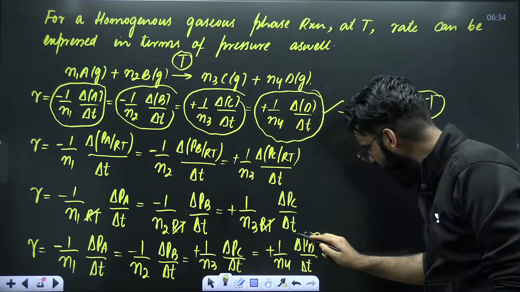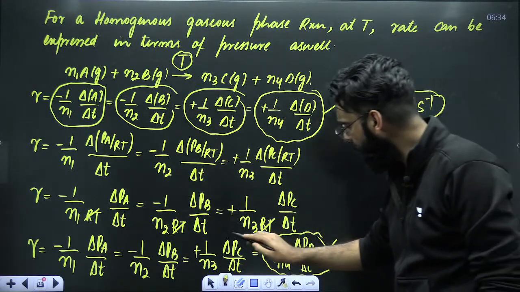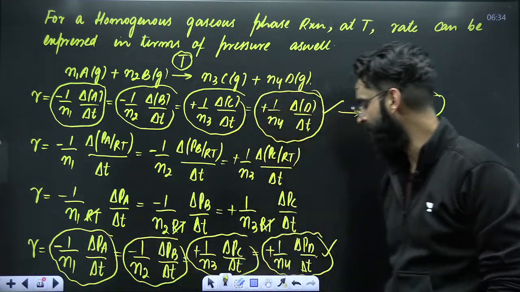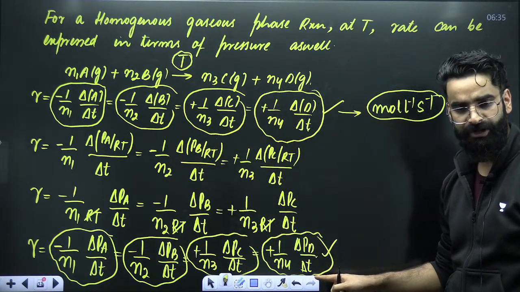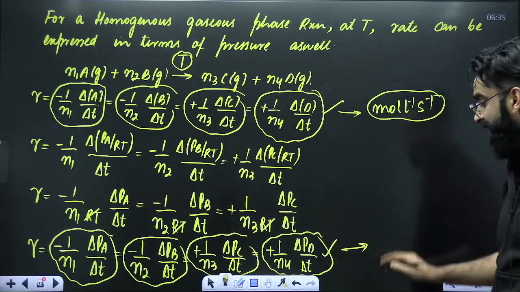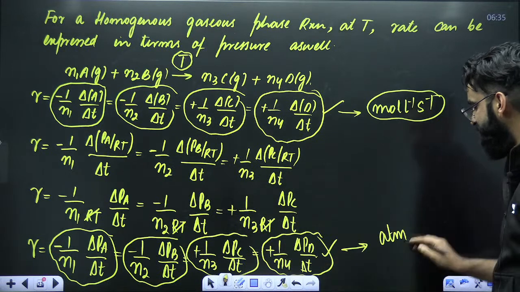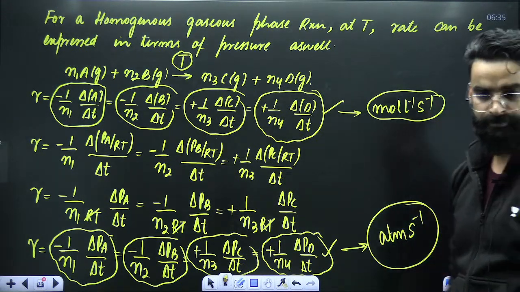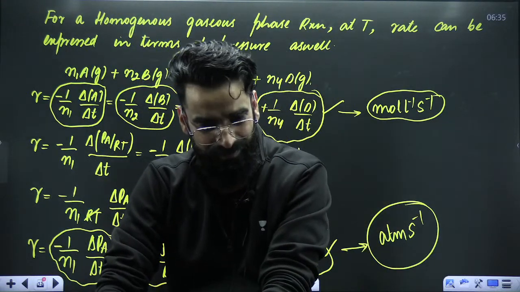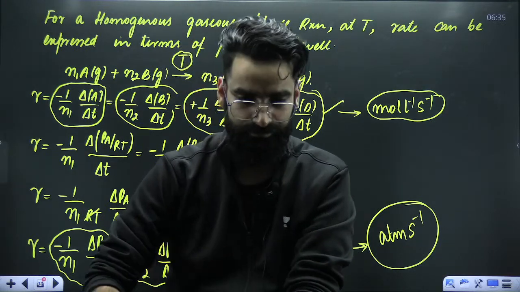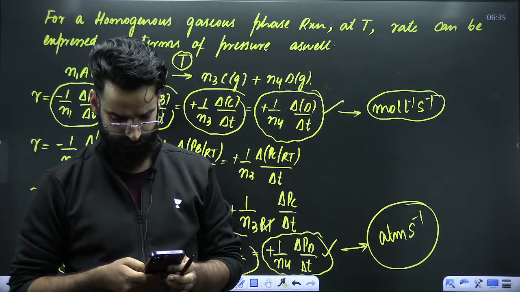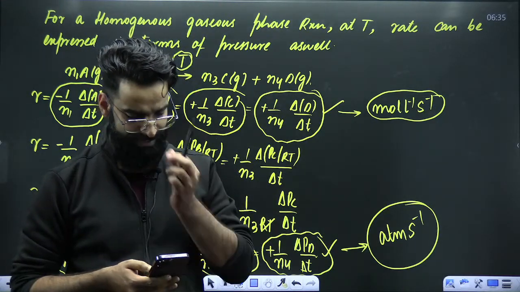But if you are using this particular term to calculate rate, or this term, or even this term, in the numerator you have got pressure, in the denominator you have got time. So you are calculating rate in terms of, let's say pressure is in atm and time is in seconds, so it's going to be atm per second, or atm per minute, atm per hour, bar per minute, bar per second. This is all yours. Is every single thing clear till here? Quickly, guys.